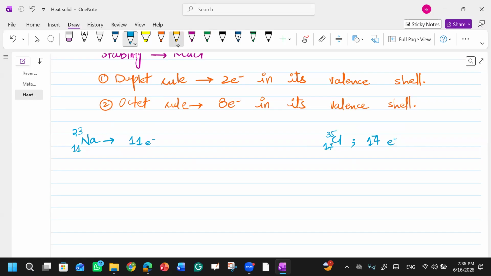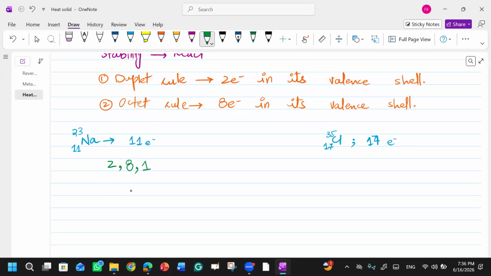Firstly, how many electrons can be in the first shell? Only 2, so you write 2. Then in the next shell there will be 8. How many are left? There are 11 electrons in total, and 2 plus 8 is 10, so just 1 electron is left for sodium. So there will be 1.